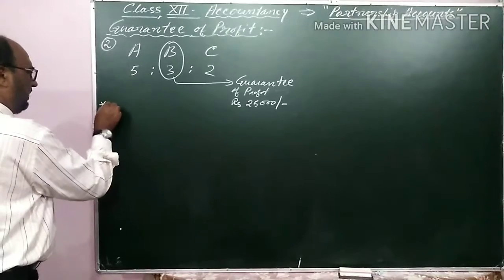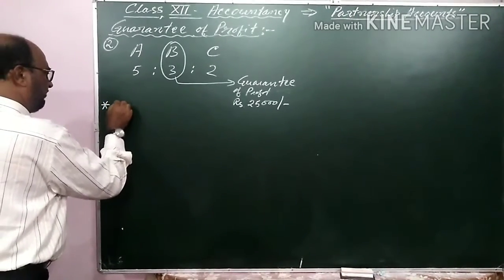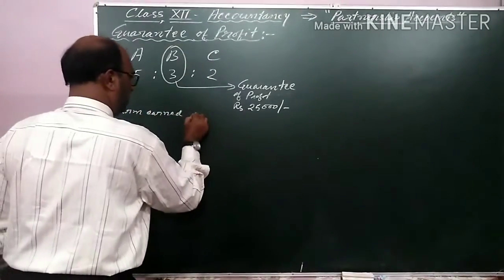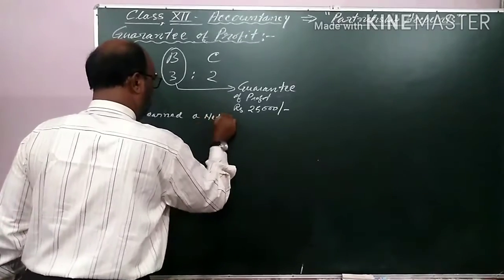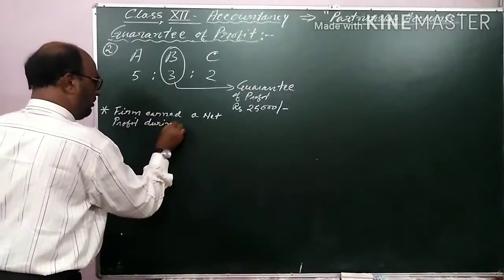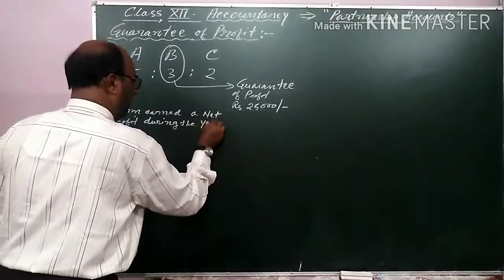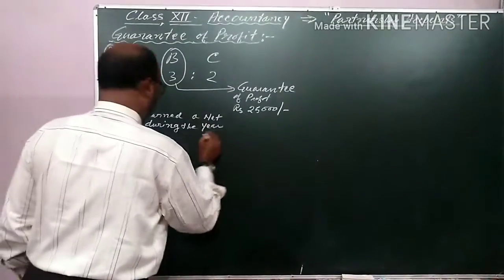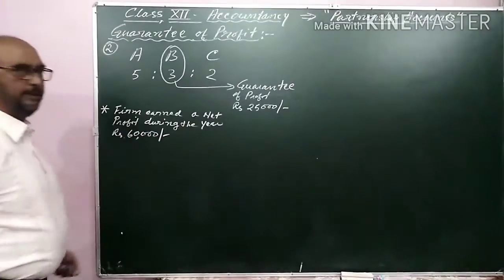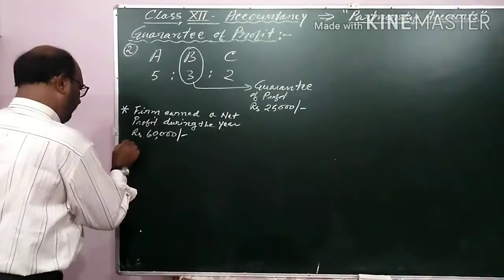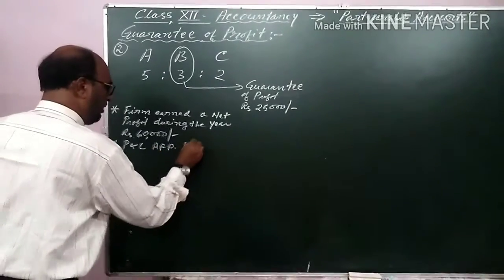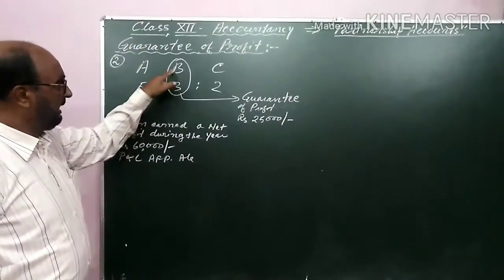The firm has earned a net profit during the year of rupees 60,000, and you are instructed to prepare the profit and loss appropriation account.